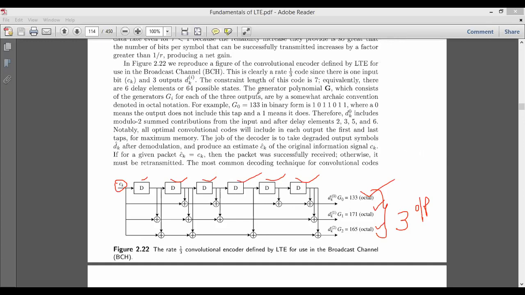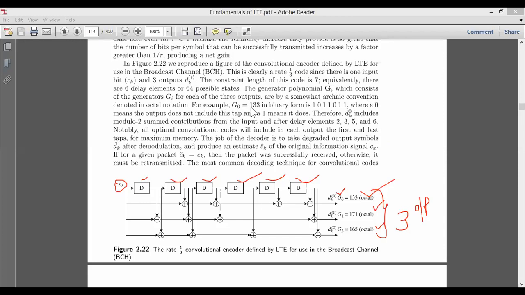And there is a generator here. The generator polynomial is represented by G. Here you can see it is G. It is known as the generator polynomial. This generator polynomial consists of values depending upon the 3 outputs of DK. We have taken 1 divided by 3, that is 0, 1 and 2. If I take i equal to 0, 1, 2, it will be G0, G1 and G2. So we can take 3 outputs here.